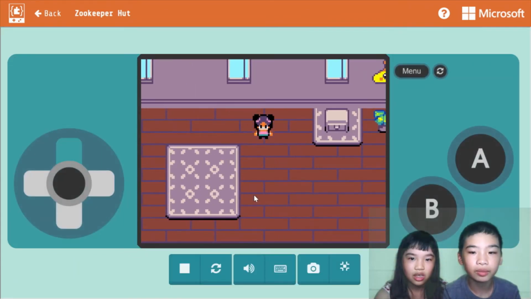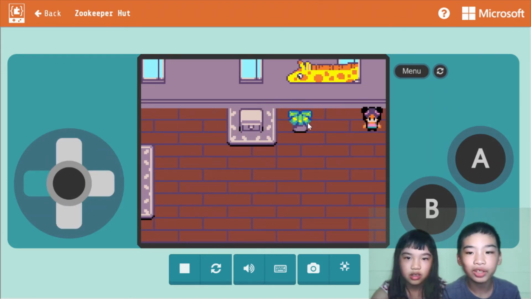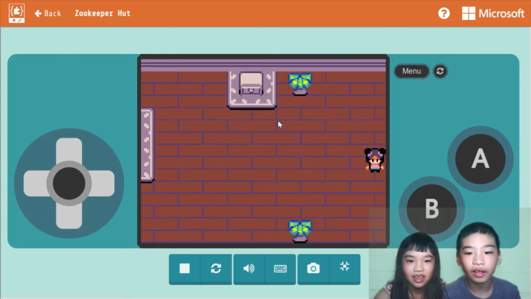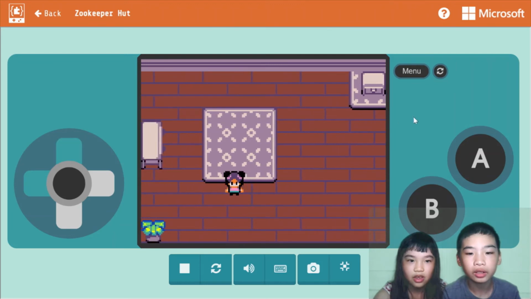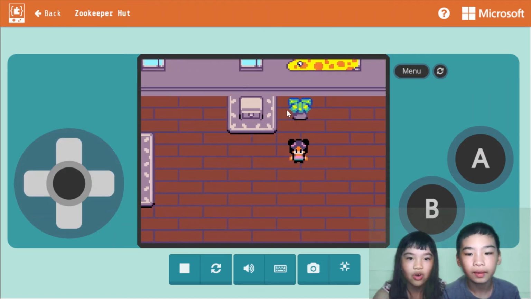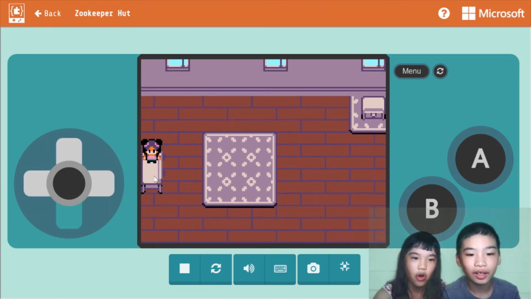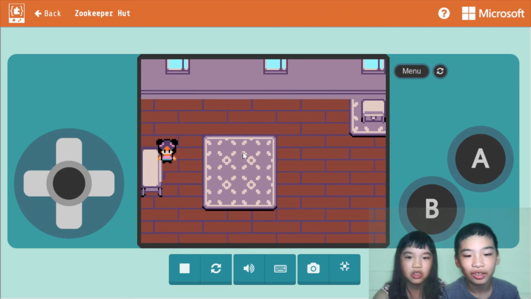Okay, so now we're going to explore more. Okay, so there's, hello, giraffe peeking through the window. It looks so cute. Okay, there's wood floors. Plant. Two on each side, I think. No, there's two here, one over here. What's this? A drawer? I think it's a bed or table or drawer. But there's no bed in here.